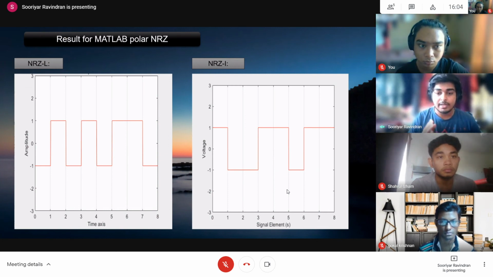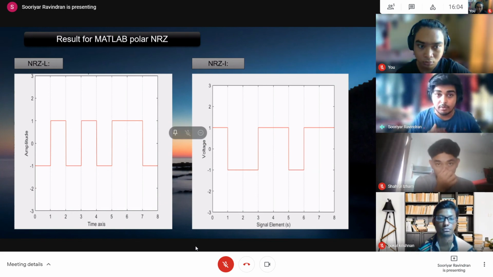When there is 1, inversion will occur. When there is 0, there will be no inversion, but instead of stopping at 0, it will continue until -1. And if the user wanted the amplitude to be 2, it will be from 2 until -2. That's the difference, and that's all for the results. Thank you.